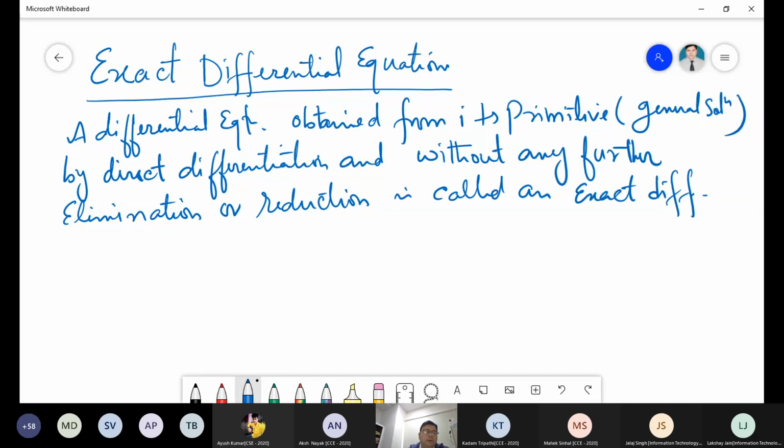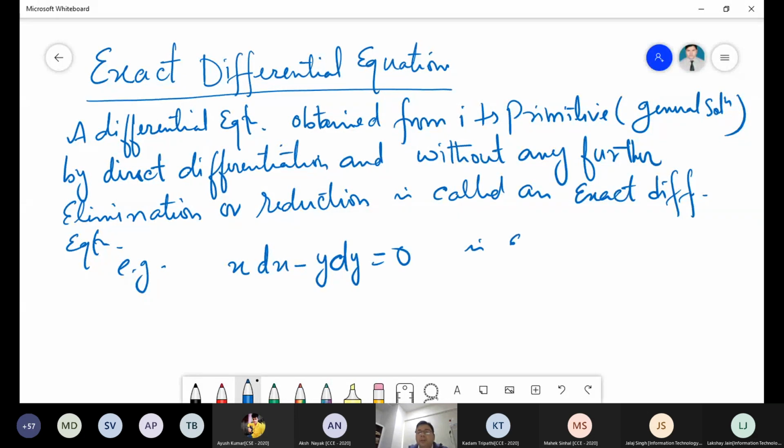So this is a very simple term. For example, I'm showing here what is the general equation, what is the primitive, and what is the exact form of equation. Now see, suppose I'm writing here x dx minus y dy equal to 0.